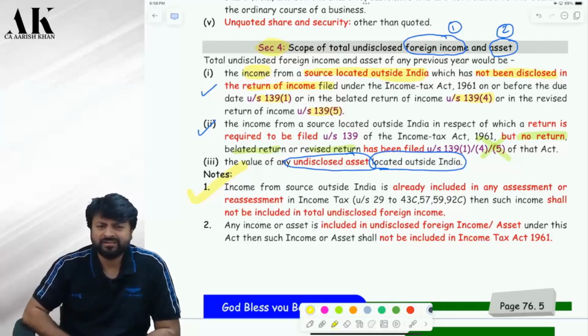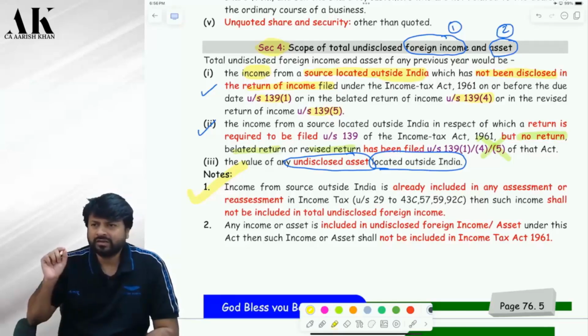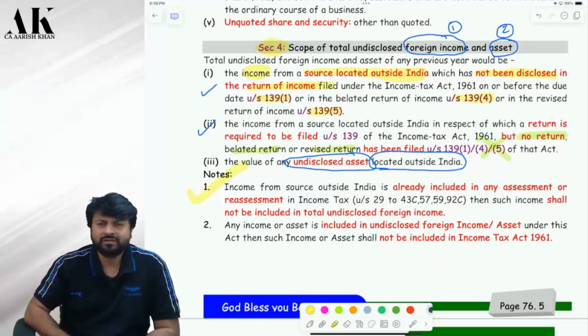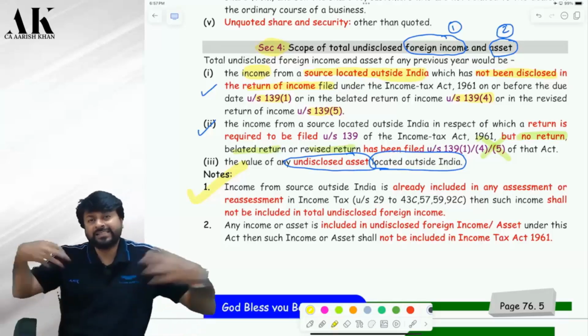No, sir. You have done the entire income tax law right now. So is there any provision under the entire income tax law which says that you cannot assess an income which is of foreign nature? Is it written somewhere? No. In income tax law, the officer can charge your foreign income or not? He can charge. He has both the options. He can charge under the income tax law or he can charge under the black money law. It is at his discretion.